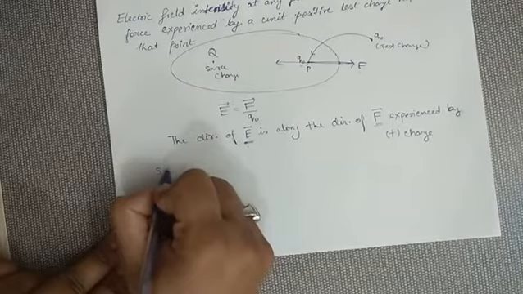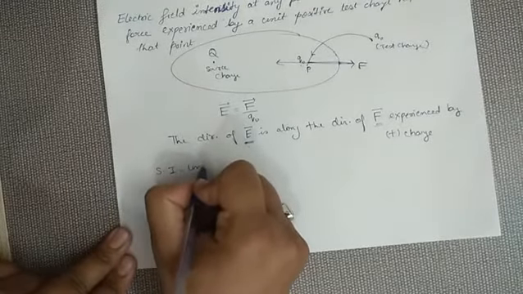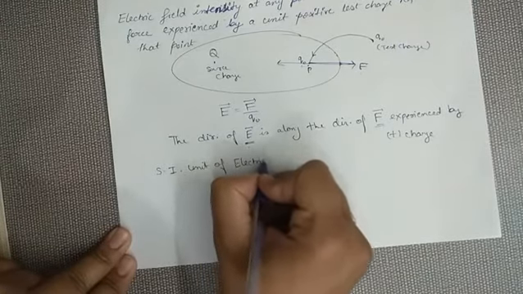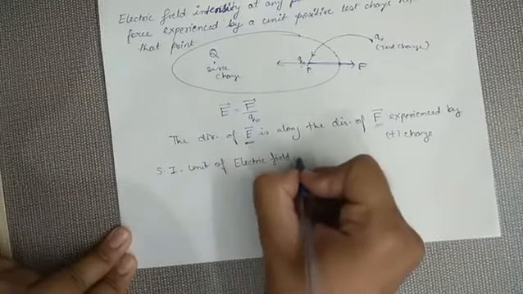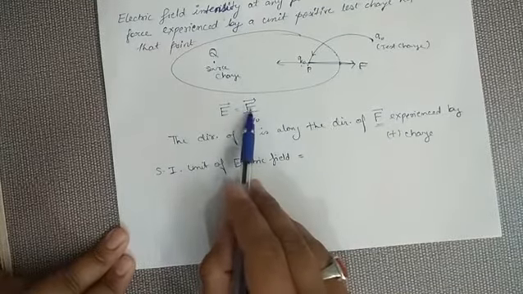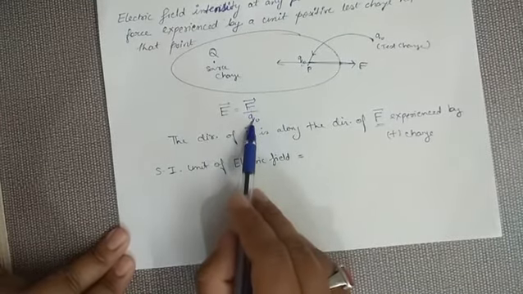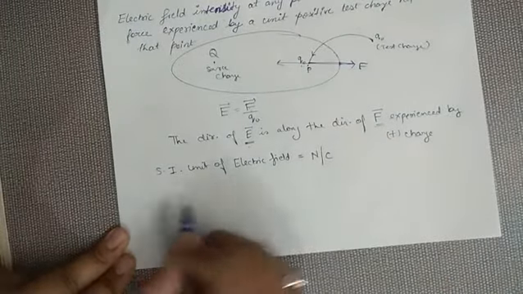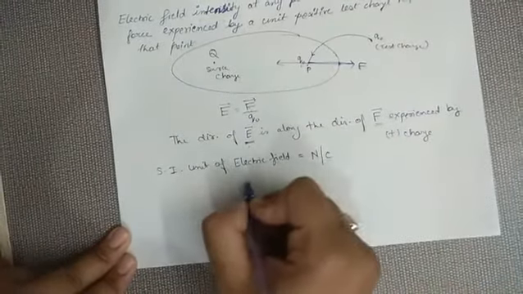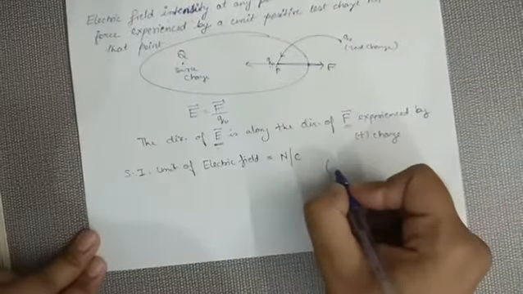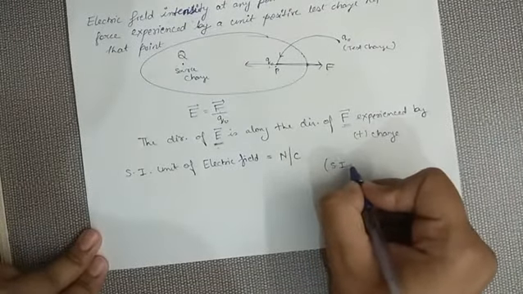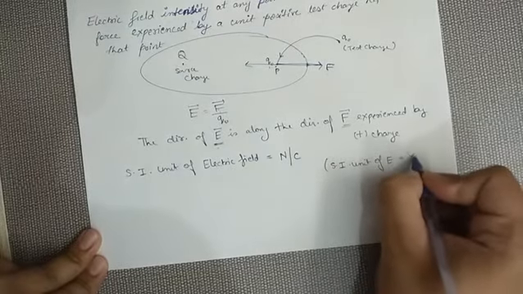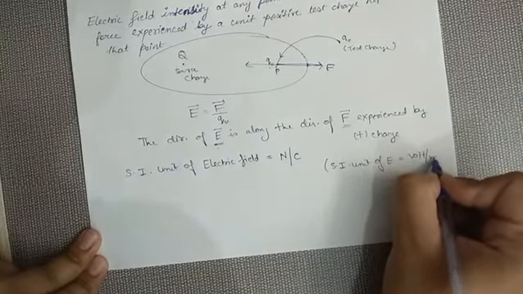So we can also count the units and all. What will be the SI unit of this electric field? From the above formula we can see E equals F upon Q, Newton and charge Coulomb. So Newton per Coulomb is the unit of electric field, and there is one more unit, that is volt per meter.